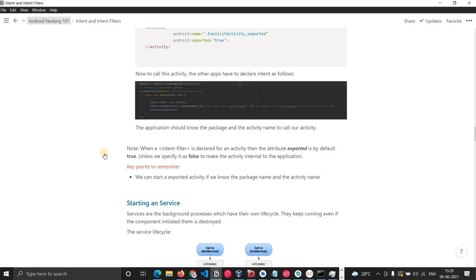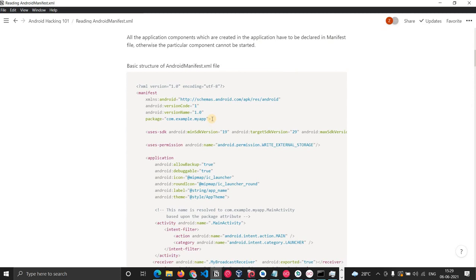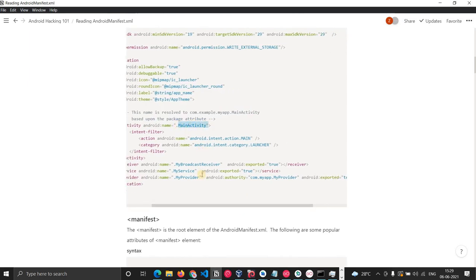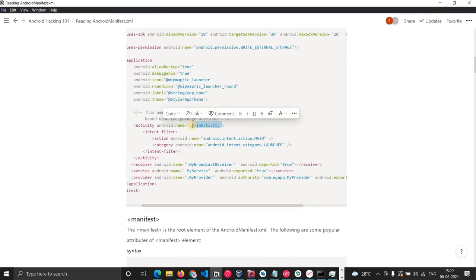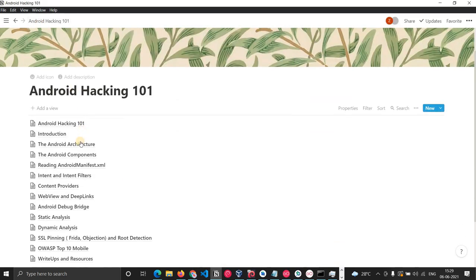Let me show you that. In the AndroidManifest.xml, if you look at the manifest tag, you can see the package name. This is the package name for that particular application. Here you can also get the activity name. This is the main activity, which is the name of the activity. If there are other activities, you can get them directly from here. So you have to look into the manifest file to get that information. Let's continue.